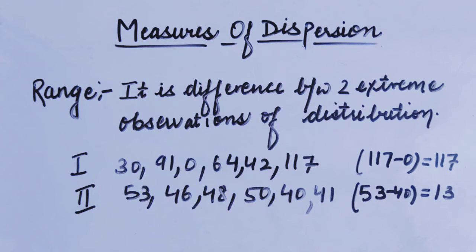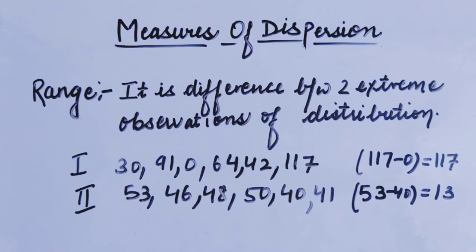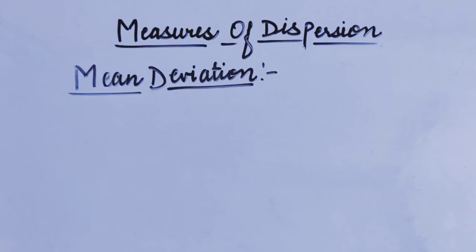So here we can see the range of the first distribution is comparatively more than that of the second distribution. It means this particular data is highly dispersed in comparison to the second distribution's observations. Fine?